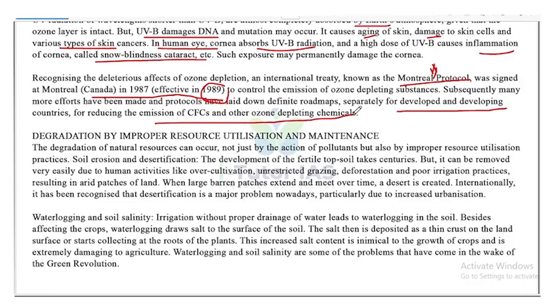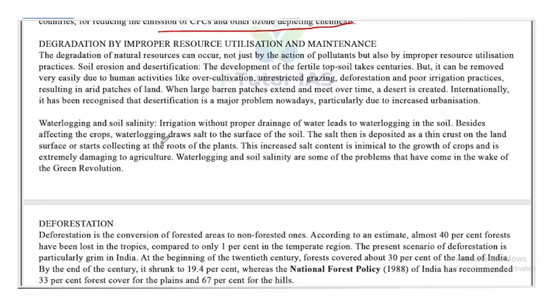So the Montreal Protocol is important and is a major initiative that was taken. Next, degradation by improper resource utilization and maintenance. The degradation of natural resources can occur not just by action of pollutants, but also by improper resource utilization practices. Soil erosion and desertification are the best two examples of this.